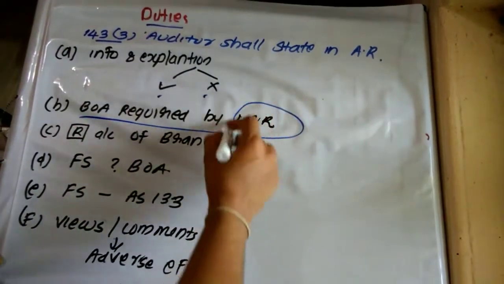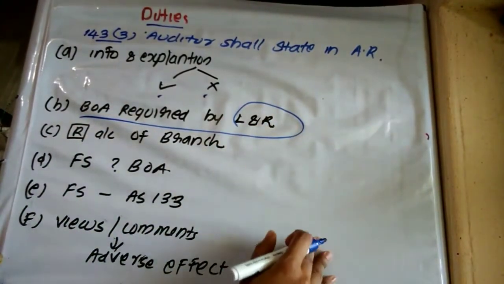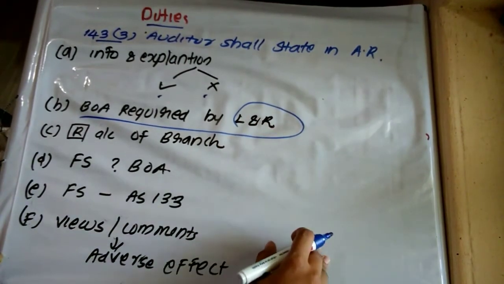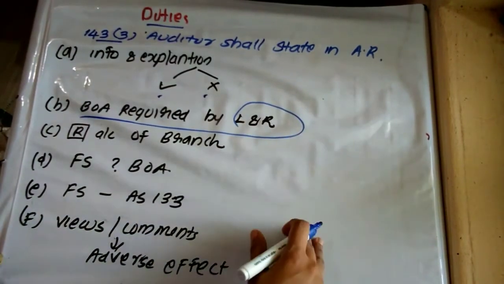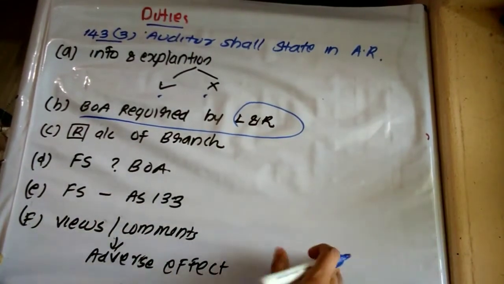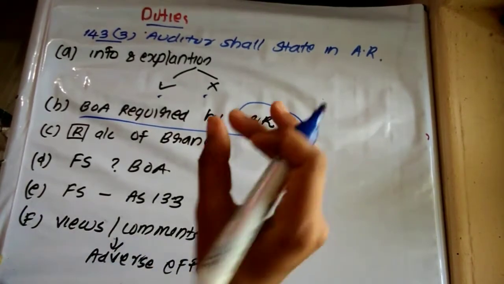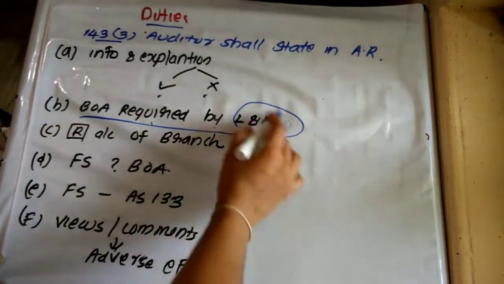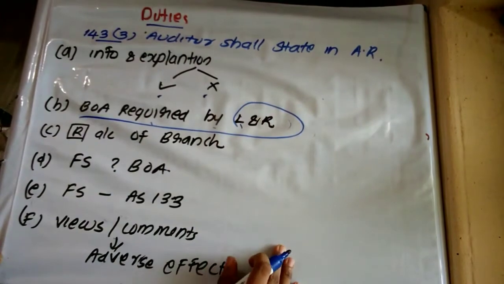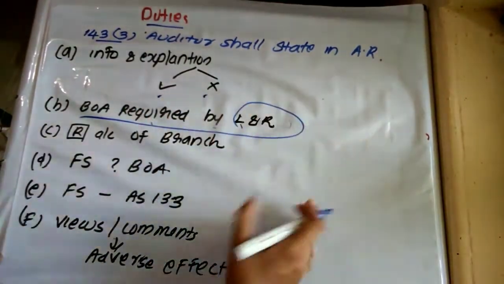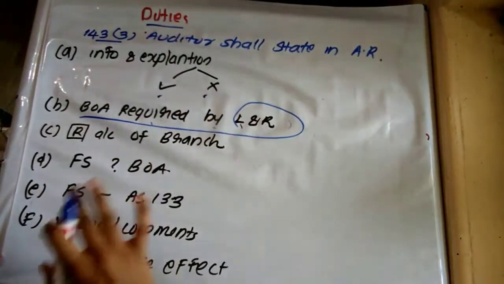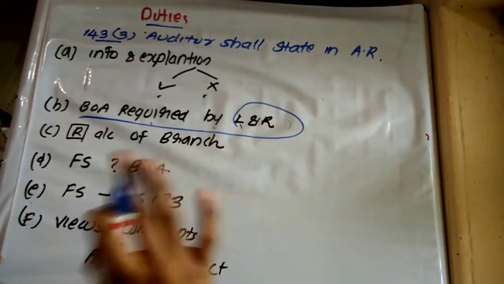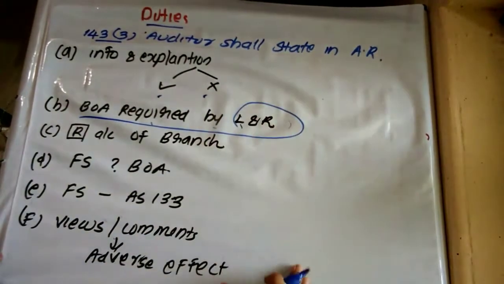Then we know that some organizations, some companies, are required to maintain some books of accounts as per the requirements of our laws and regulations. It may be as per RBI guidelines, SEBI guidelines, our Companies Act also, or some other rules and regulations for the time being in force. So the auditor has to determine whether books of accounts required by law and regulation have been maintained by the company or not. If it is not maintained, they have to state. If it is maintained, they have to state. That is, the company has maintained all the relevant books of accounts as per the requirements of laws and regulations, or the company has not maintained the books of accounts required by law and regulation.